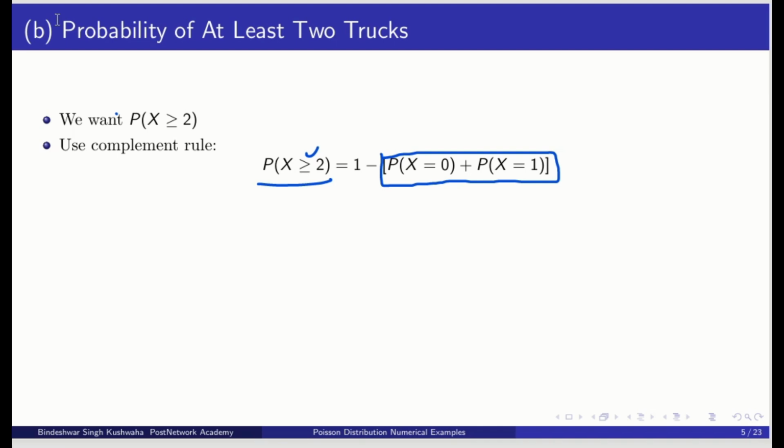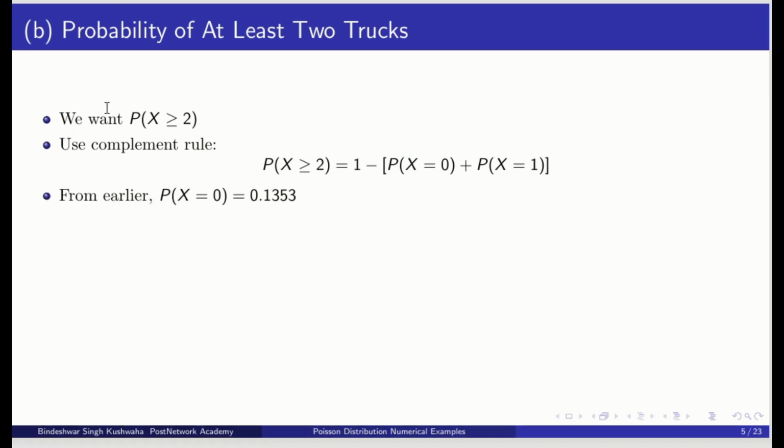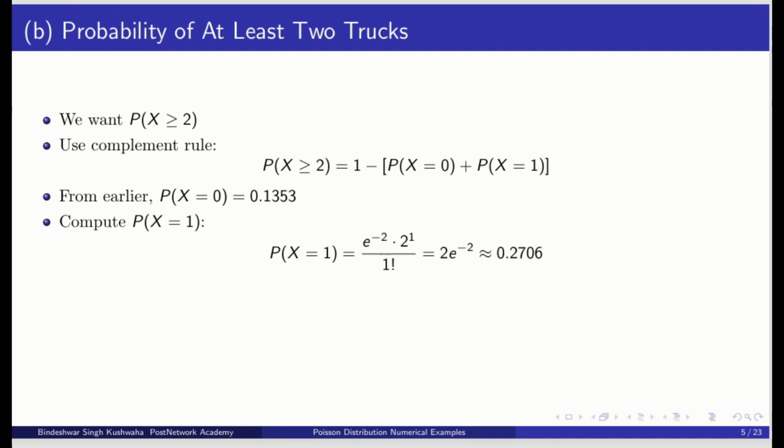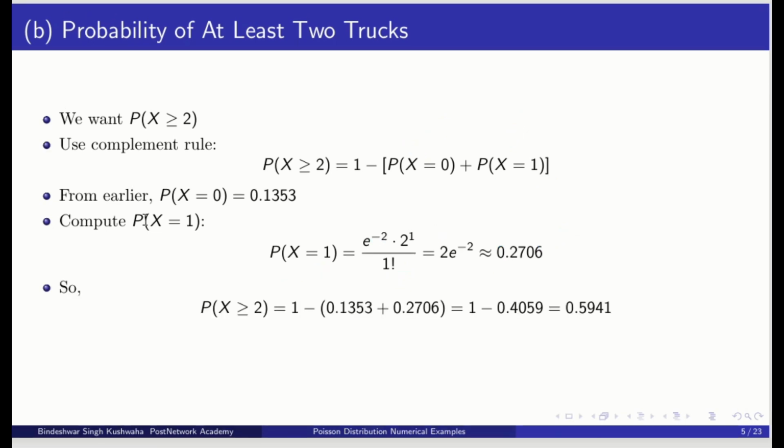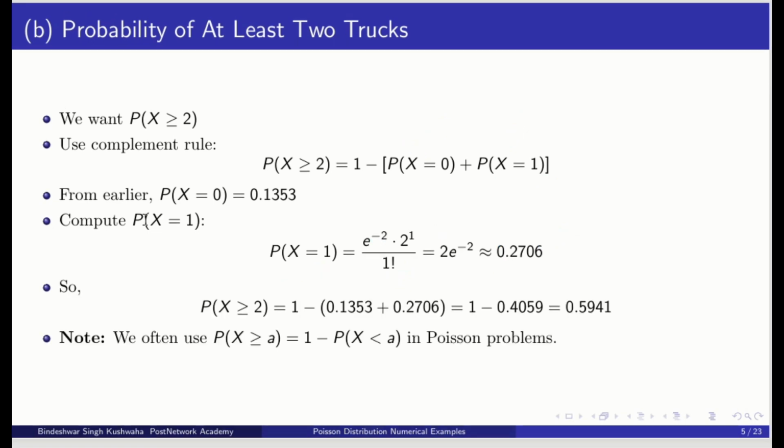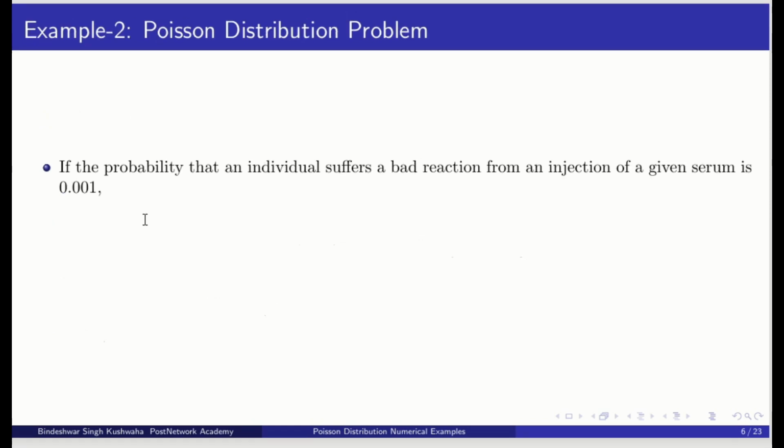Here x is equal to 0 we have already calculated. We will find out the probability when x is equal to 1. So when x is equal to 1, e raised to minus lambda, that is minus 2, and 2 raised to x, that is 1, and factorial 1. So we will get the value 0.2706. Now we will plug these two values here and we will get 0.5941.